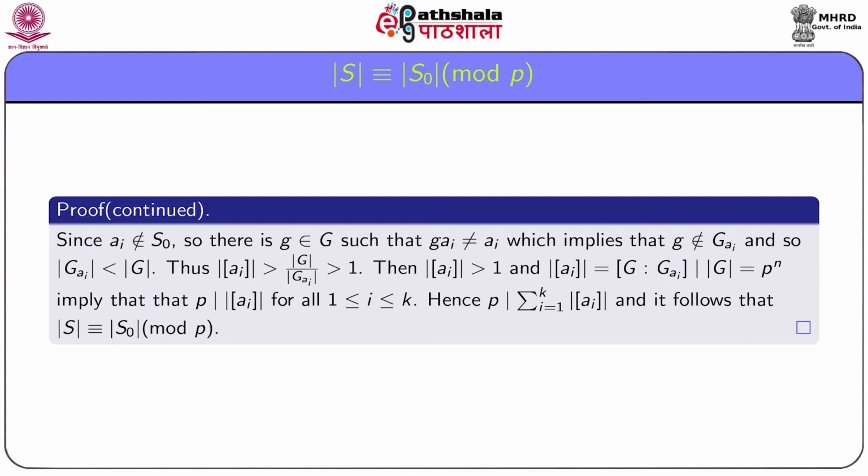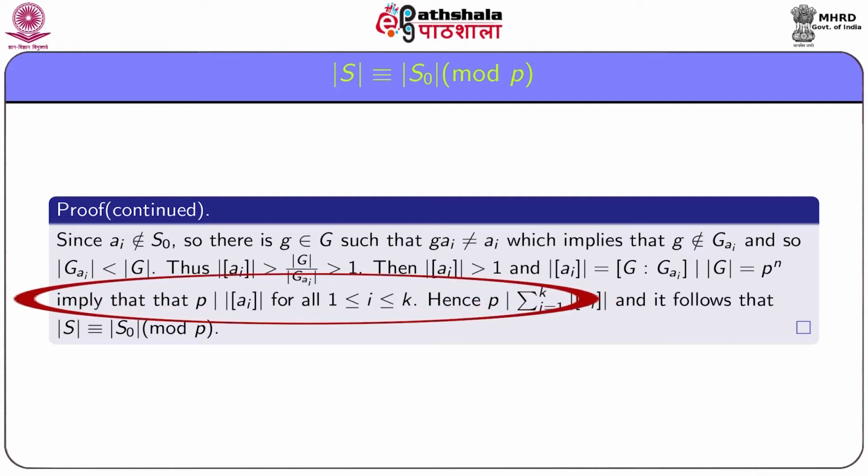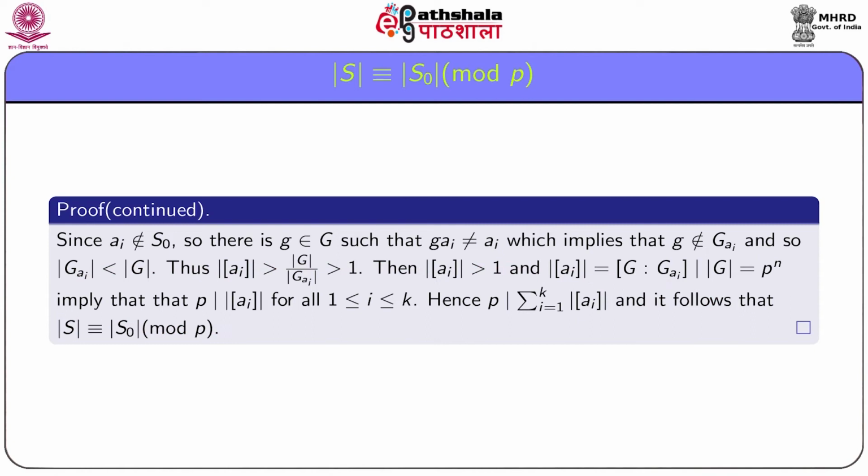Then, order of the orbit of ai is greater than 1 and equal to the index of the isotropy group G_ai in G, which divides order G equal to p^n, and hence it follows that p divides order of the orbit of ai for all 1 less than or equal to i less than or equal to k.